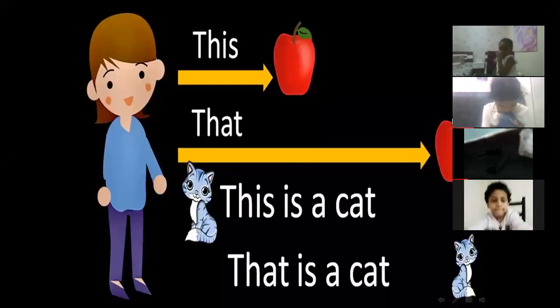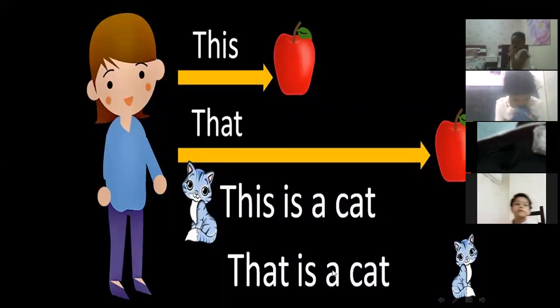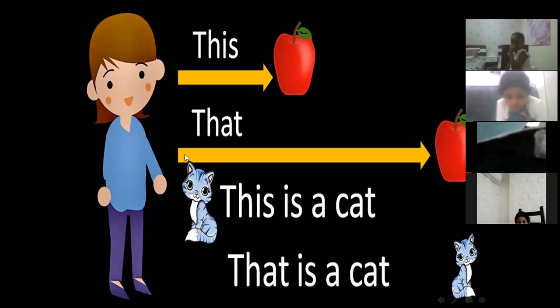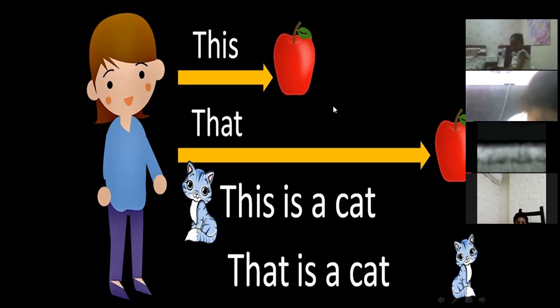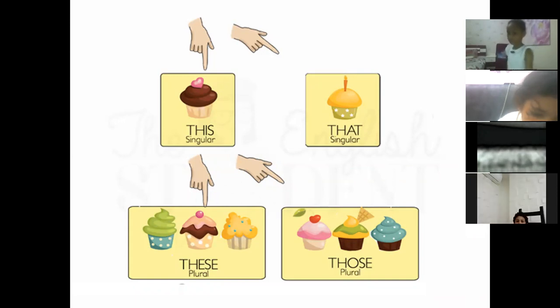Let's take one more example. This is an apple because it's beside us. If it's far away, we will say that is an apple. If the cat is beside us, we will say this is a cat. But if it's far away, we will say that is a cat. Okay? Look at here. You don't have this part or this point in your book, but I want to explain it to you.